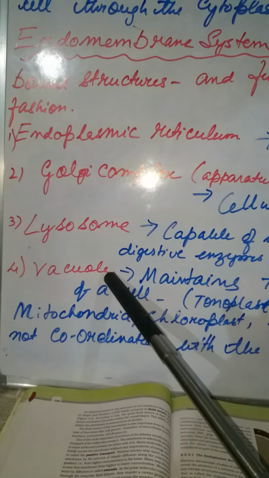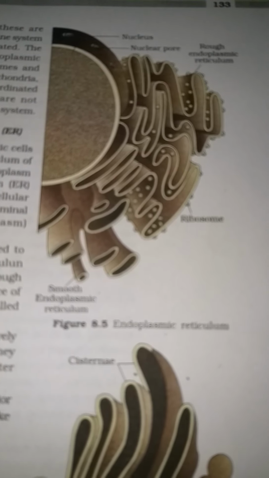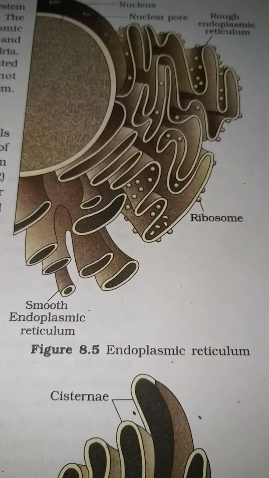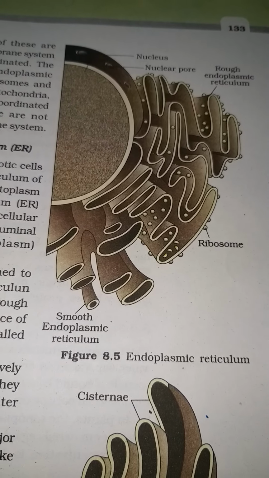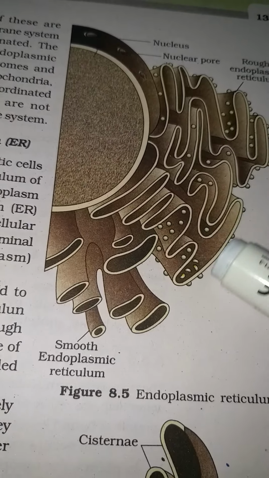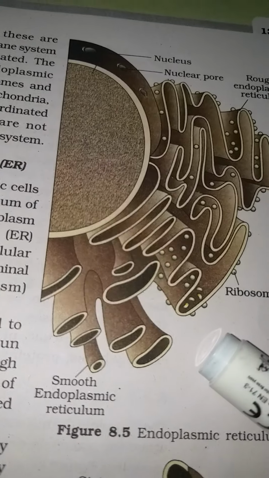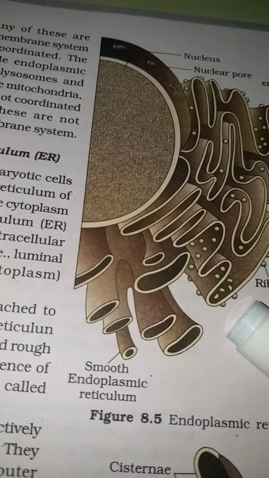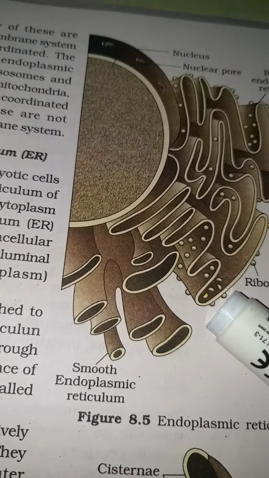So in a full view, you see a cell wall, plasmodesmata, endomembrane system. Now if you see here, it is the endoplasmic reticulum. You see ridges and furrows in this structure, and outwardly it has small yellow bubbles or small ball-like structures, and those are the ribosomes. Ribosomes are related to protein synthesis.